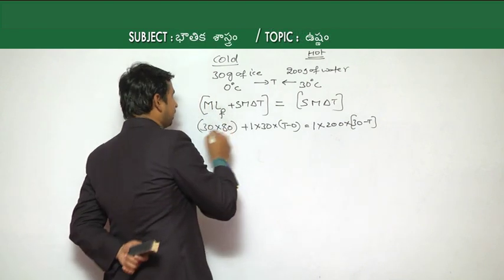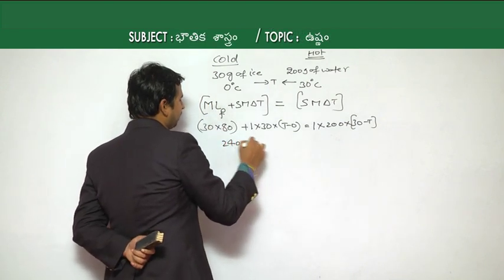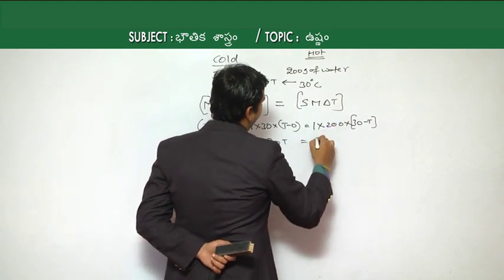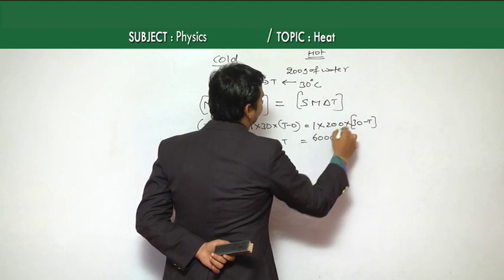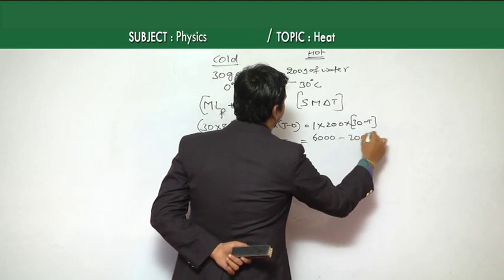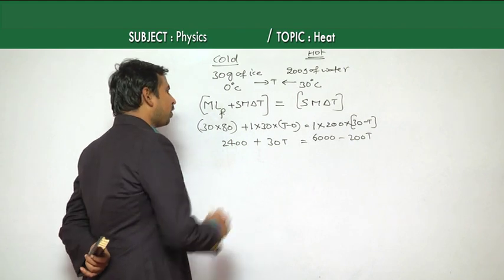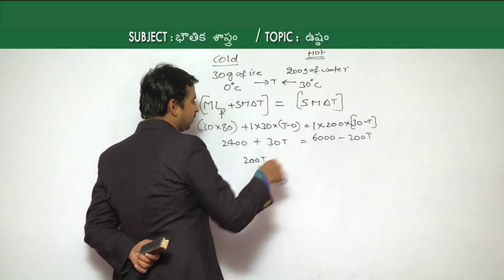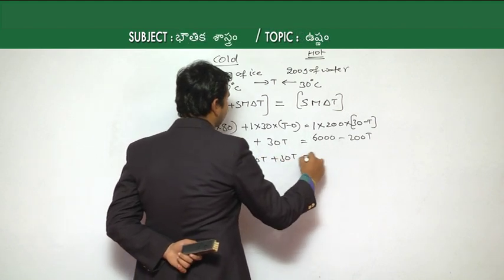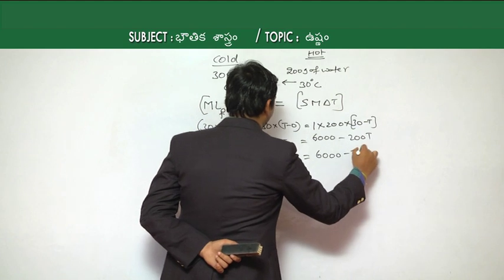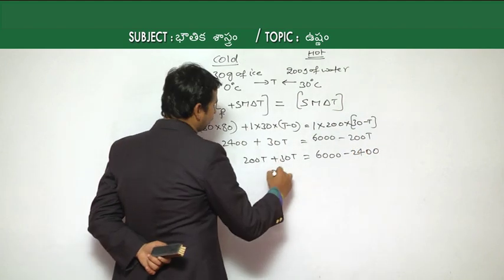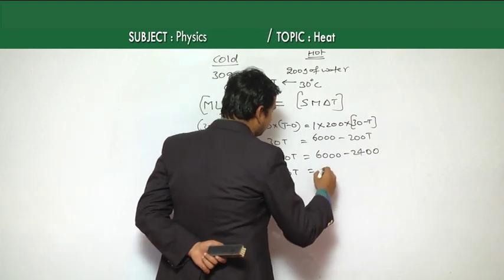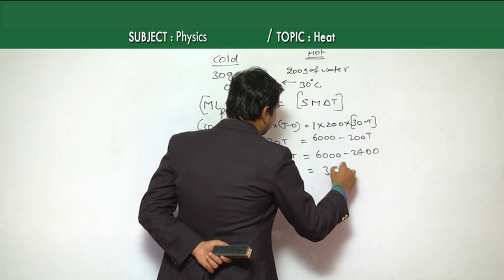Then if we calculate, 30 into 80 is 2400, plus 30 T is equal to 200 into 30, which is 6000, minus 200 T. As we want T, bring that 200 T to this side, so minus 200 T becomes plus. Then 230 T is equal to 6000 minus 2400, which is 3600.